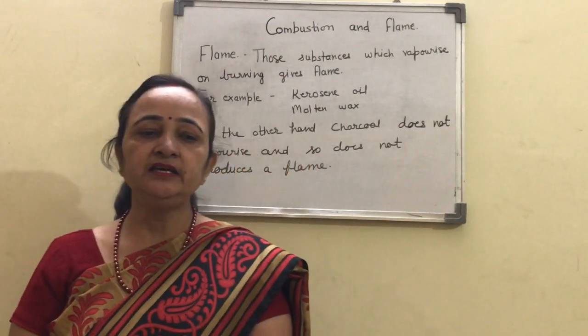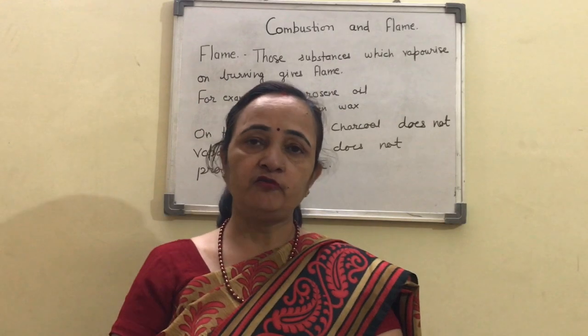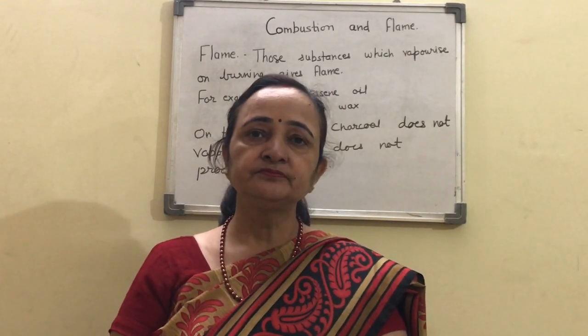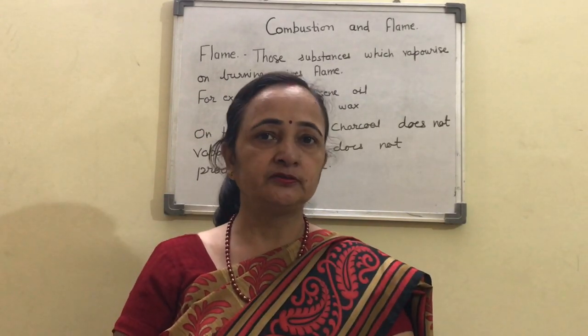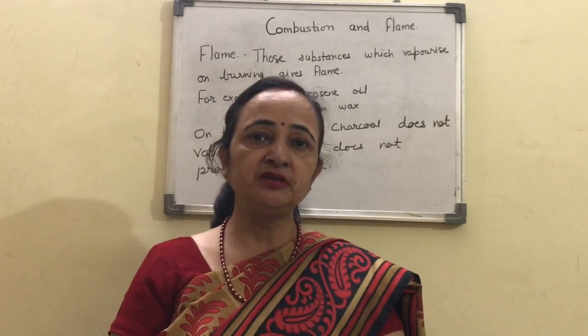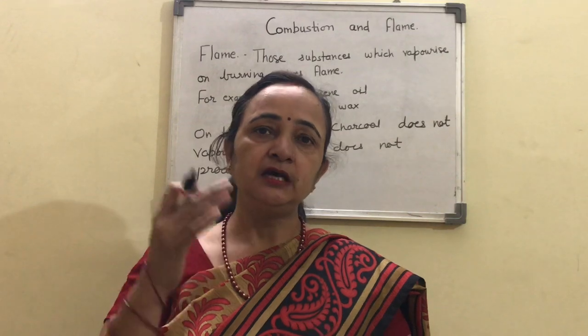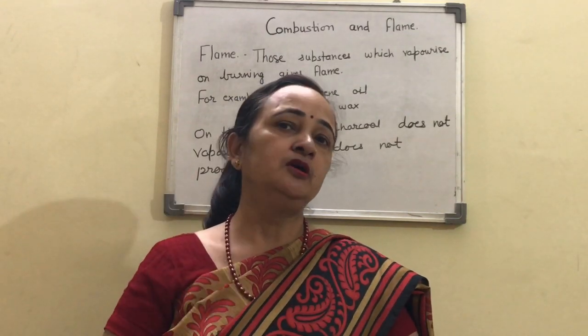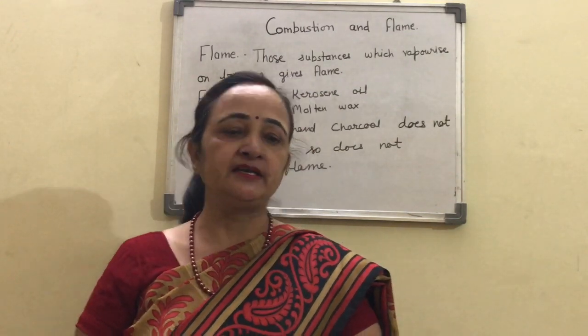In case of a candle, does it produce flame? Yes, you all have observed it. In case of magnesium ribbon also, when we burn magnesium, it forms a flame, so you can put a tick in front of magnesium.